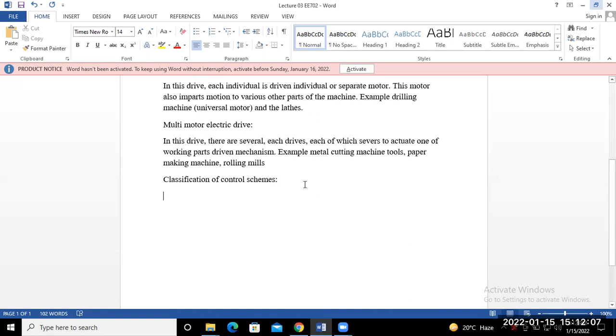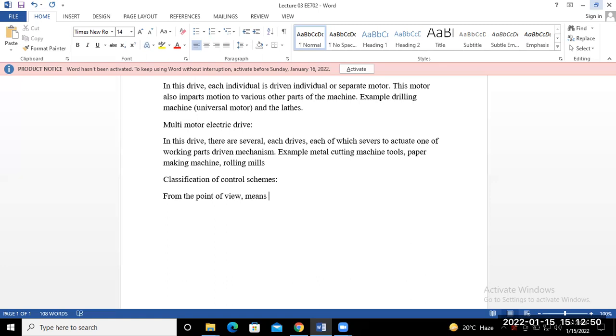From the point of view of controlling the function of drives, we may want lower speed or higher speed, reverse direction or forward direction.